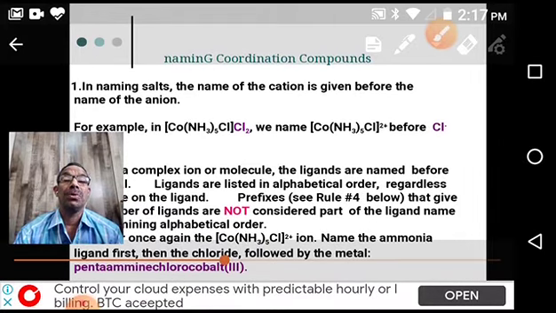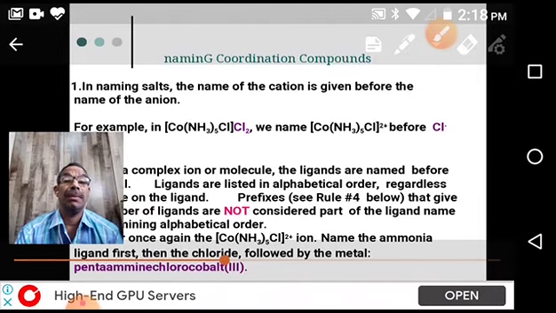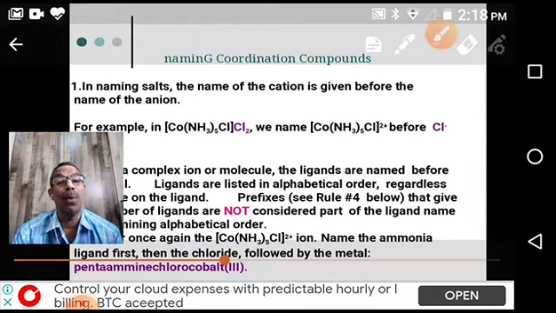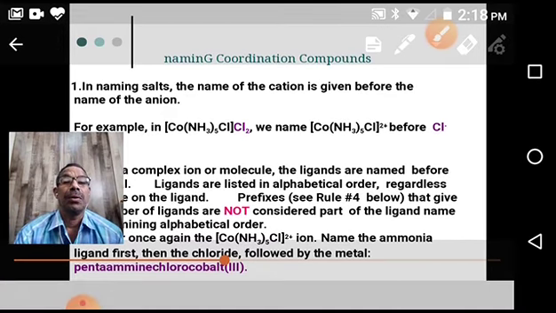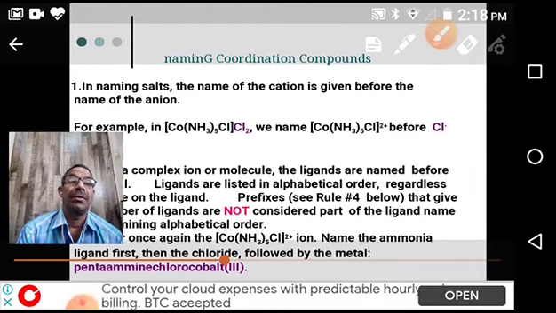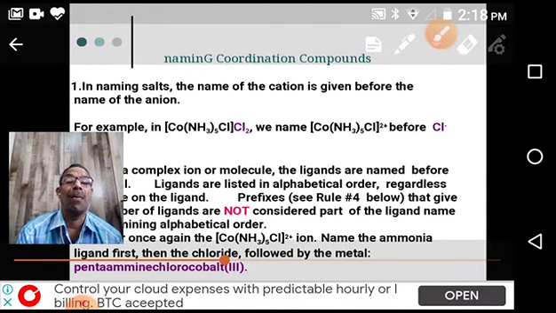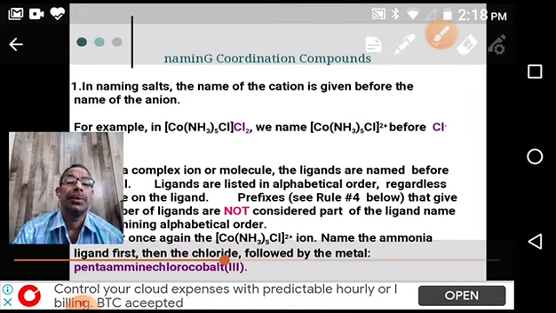In the coordination compounds chapter, we come across different new words. What is a coordination compound? What is a ligand? What is a central metal atom? What are different ligands? Then what is the charge of the complex? What is a cationic complex? What is an anionic complex?